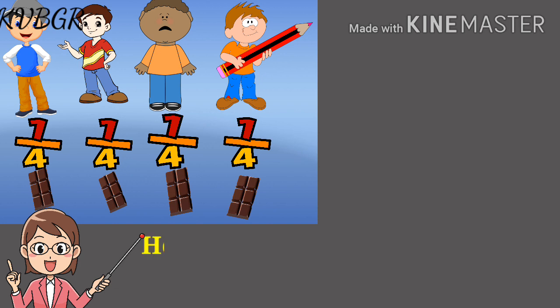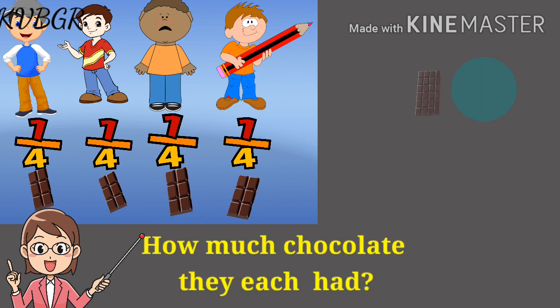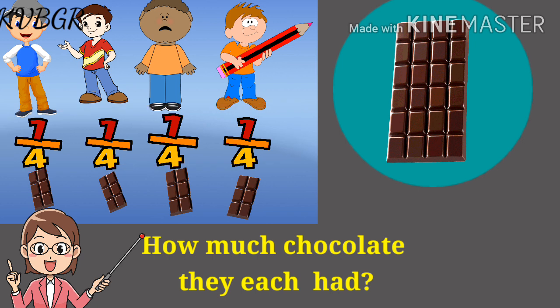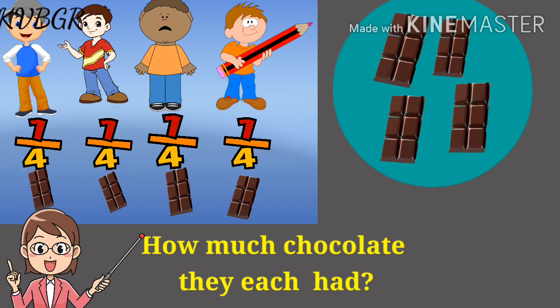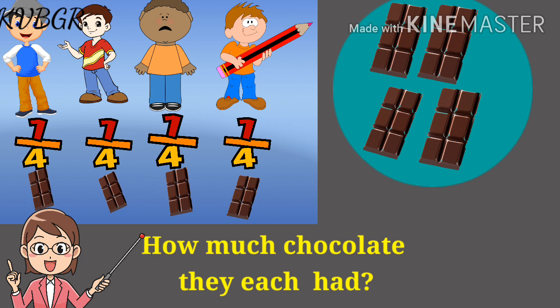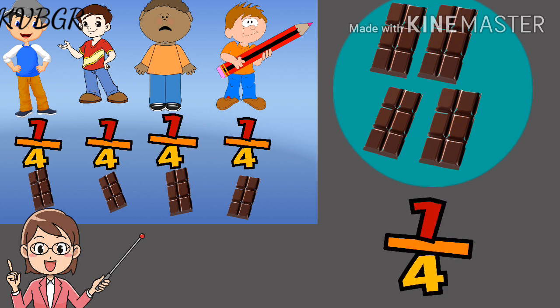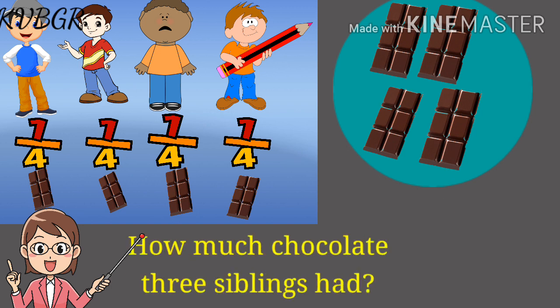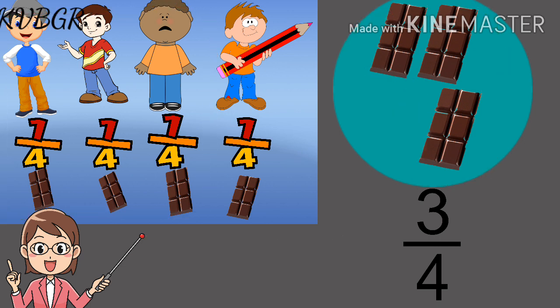Can you tell me how much chocolate they all had? Do not say that they had one big chocolate divided into 4 equal parts and ate one part of it. Just say they ate 1/4 part of the chocolate, because now you understood what fractions are. Next, tell me how much part of the chocolate did 3 siblings have? They had 3 parts out of 4 parts of the chocolate. Means they all had 3/4 parts of the chocolate.